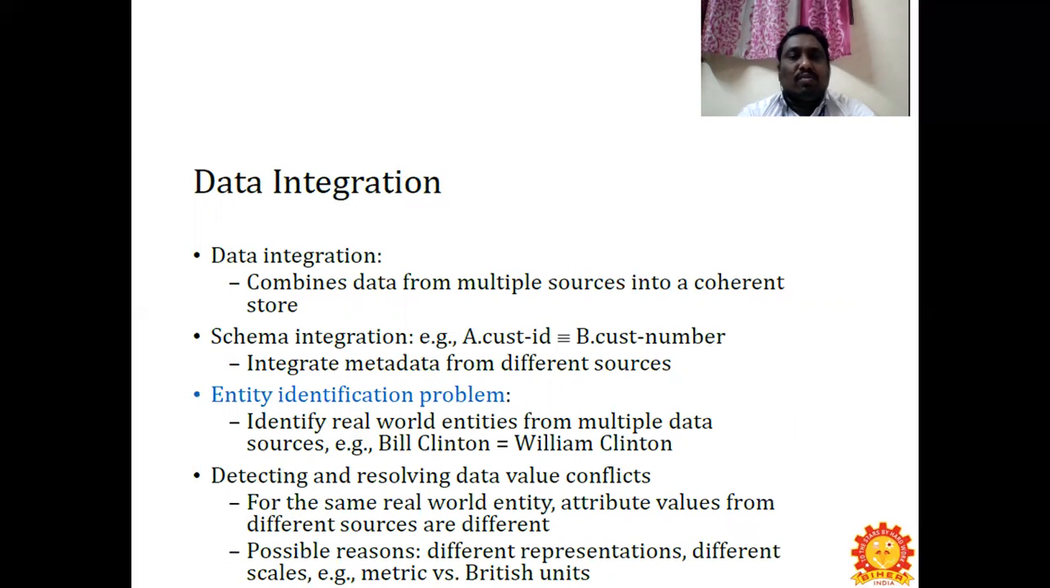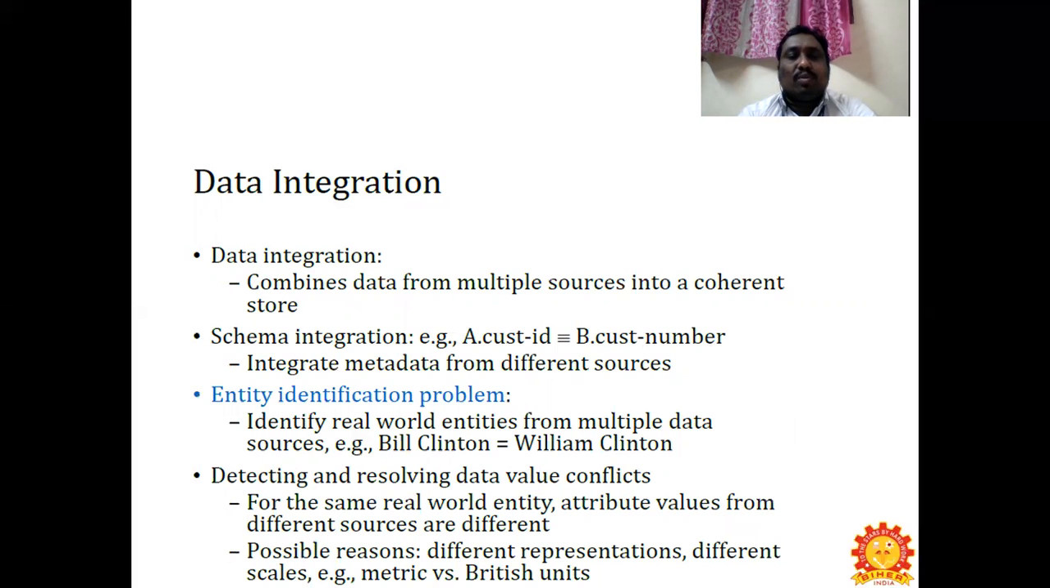The next one is data integration. In this case, what you are going to do is data integration. We are going to combine data from multiple sources into a coherent store. For schema integration, for example, A is a customer ID, B is a customer number. We are going to integrate these two things, and integrate metadata from different sources.